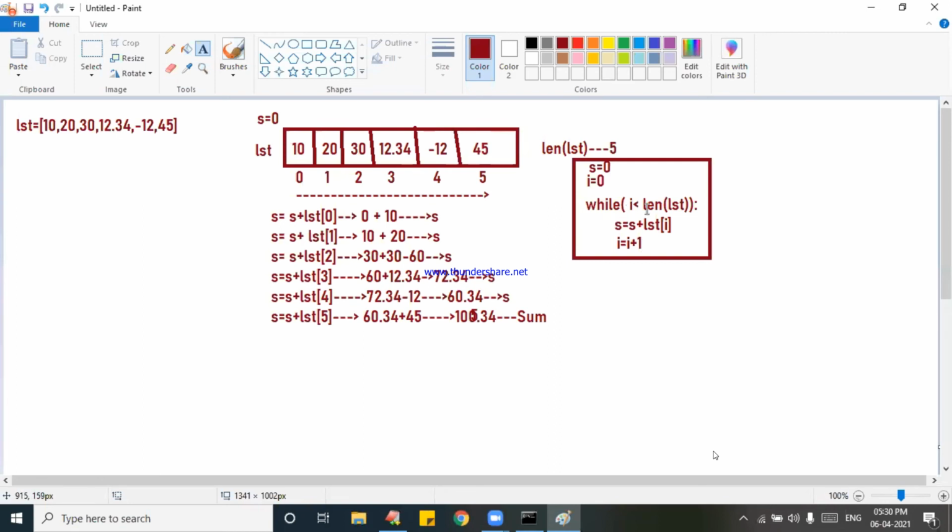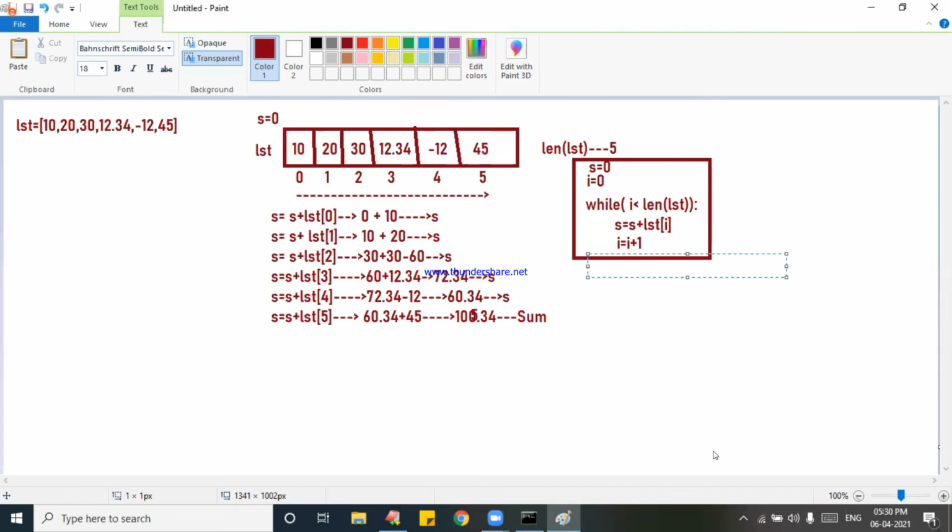6. 6 is less than 6? False. Out. Now come to the last spot, I am writing there. Print, sum is equal to, dot format of what? Sum.